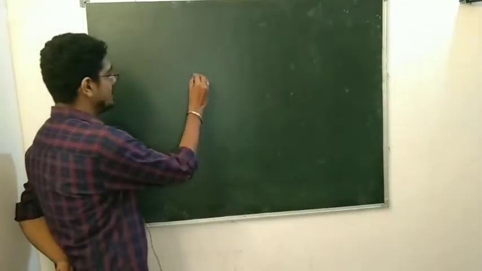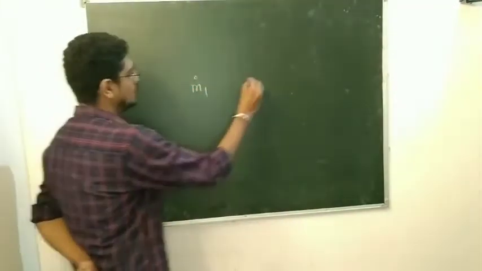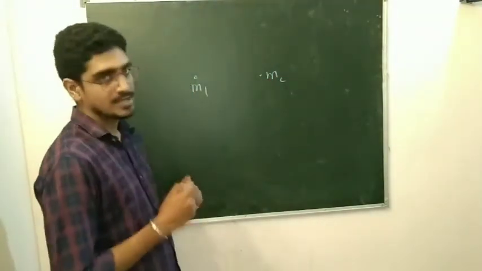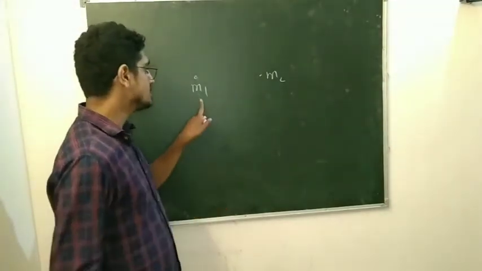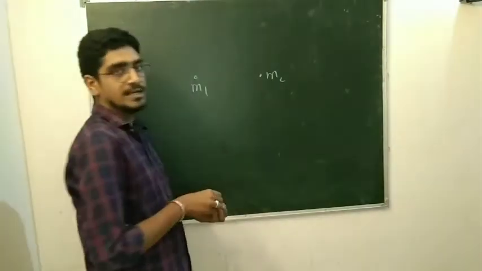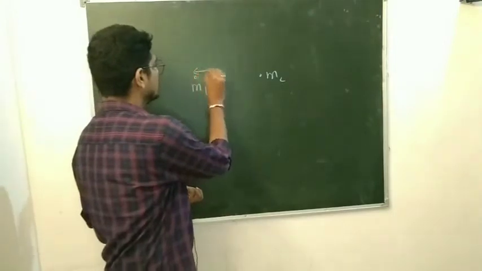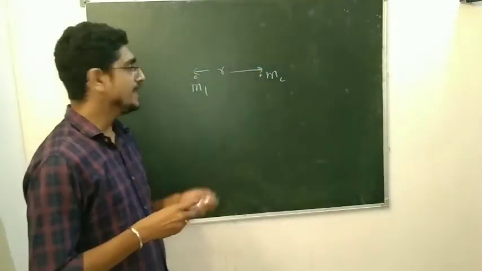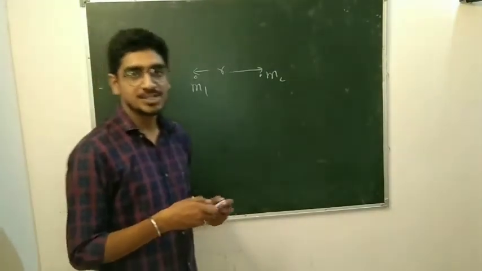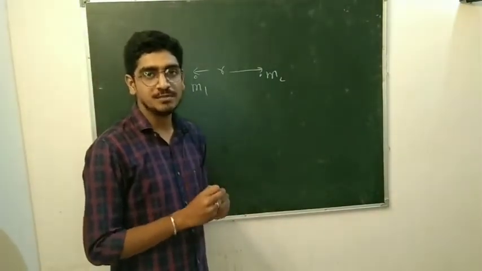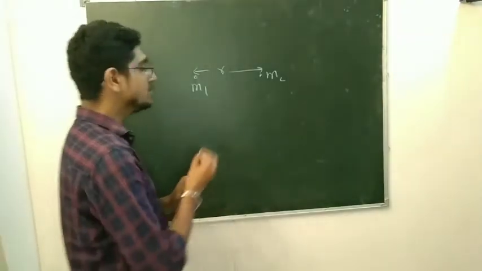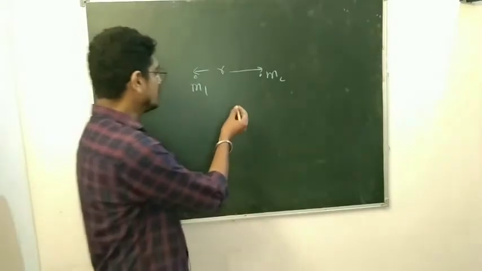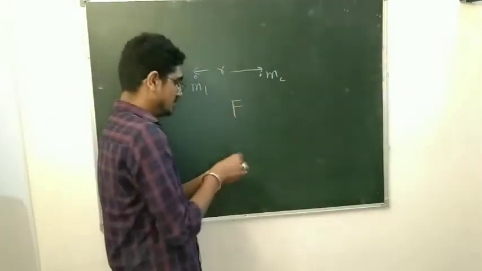If we consider two point masses, m1 and m2, suppose these are two point masses. Point mass means a small mass, okay? Suppose they are separated by a small distance, or any distance r. If we try to find out the gravitational force of attraction between them, then Newton deduced one expression, we call it Newton's law of gravitation. According to Newton, the force of attraction,